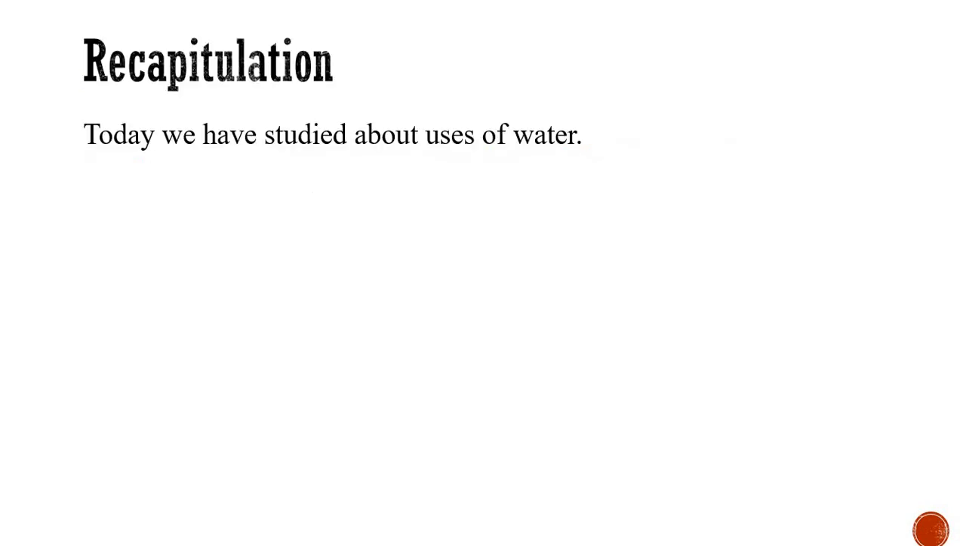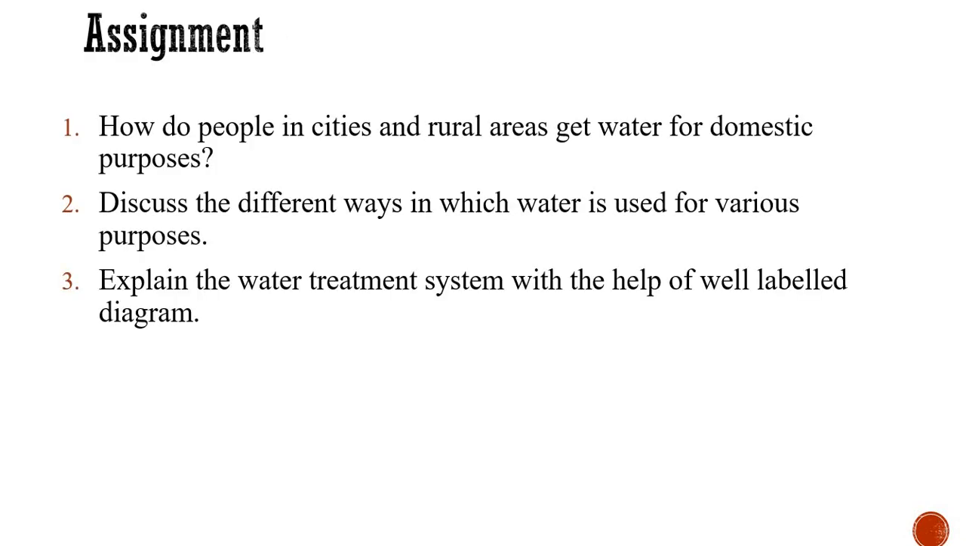So today we have studied the uses of water, in which we have studied three uses: industrial uses, agricultural uses, and domestic uses. In domestic uses we have studied the water distribution and water treatment system in a city. This is what we have studied. So this is a question based on what we have studied today. Go through these questions and solve them. Thank you.